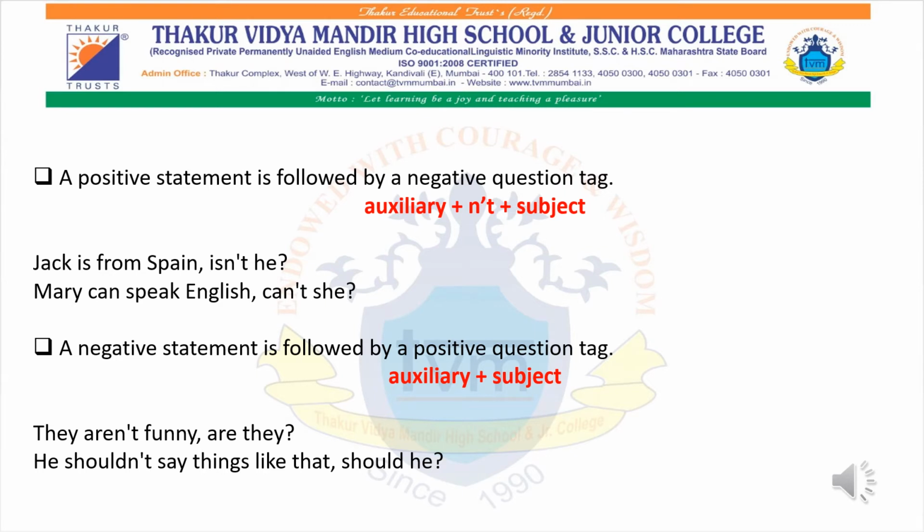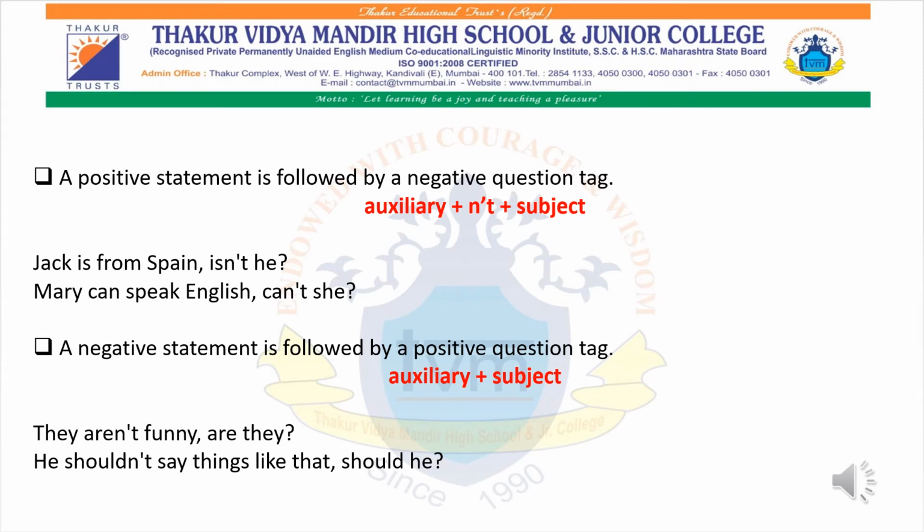So what will be the structure of the response that you give as a question tag? That will be an auxiliary. I hope you know the concept of auxiliary. Auxiliary words are also known as helping verbs, such as shall, could, may, will, is, am, are. So whenever you want to give a question tag to a positive statement, remember this structure: first the auxiliary, plus "n't" added, plus the subject.